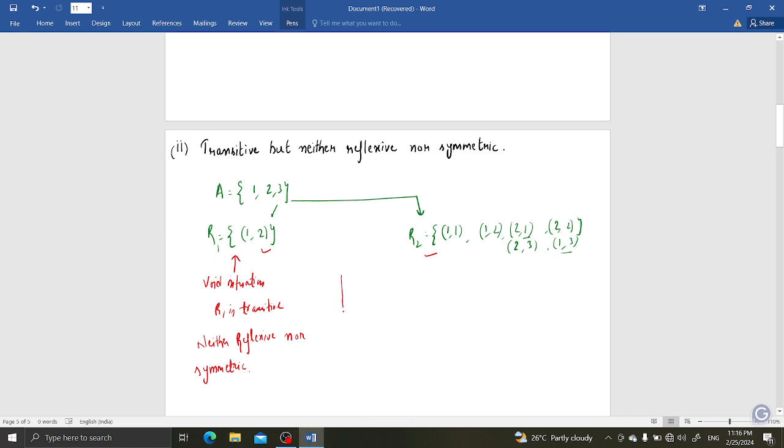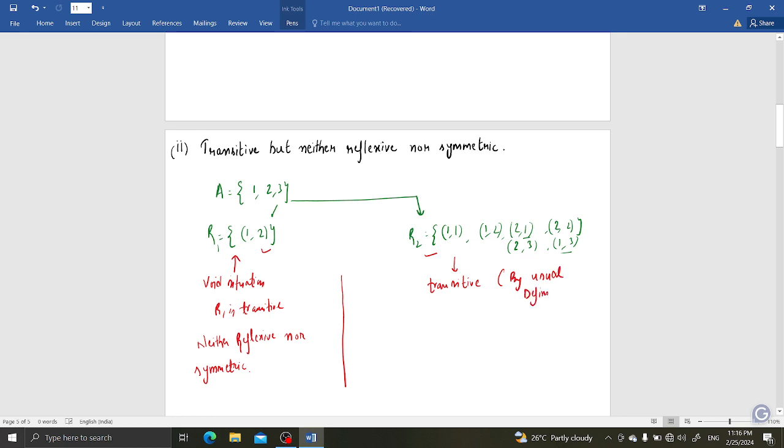Okay, done. Next is, here also you can observe the same thing, transitive by the usual definition, not by word situation.